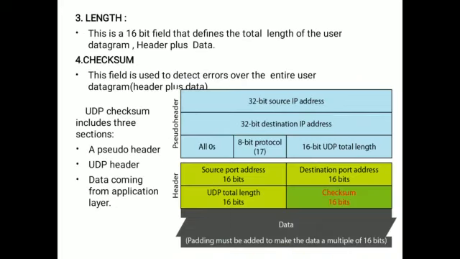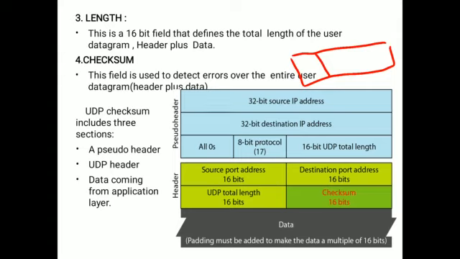Next, length. Length is a 16-bit field that defines the total length of the user datagram. Whatever data the sender sends, this 16-bit field defines the total length of the user datagram. A user datagram is nothing but the header value and the data value. So data along with header, that complete thing is calculated using the length. So the total memory allocated for that datagram is 16 bits.